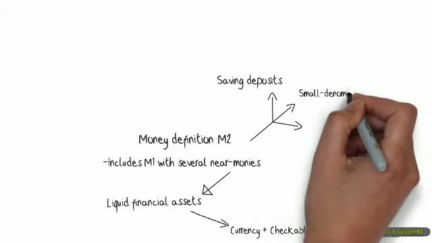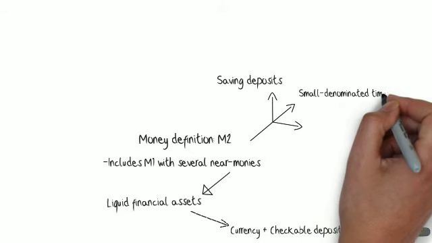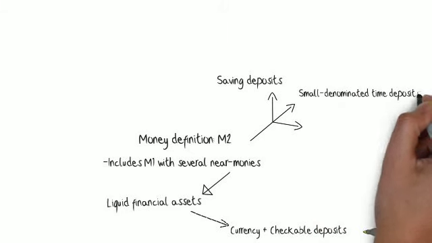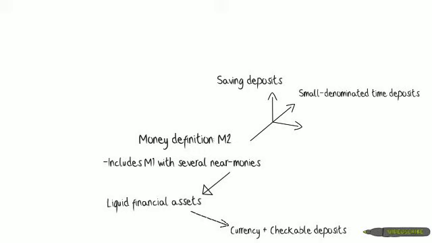The second is small denominated time deposits. Funds from time deposits become available at their maturity. For example, a person can convert a 6-month time deposit to currency without penalty 6 months or more after it has been deposited. In return for this withdrawal limitation, the financial institutions pay a higher interest rate on such deposits than they do on their MMDAs.